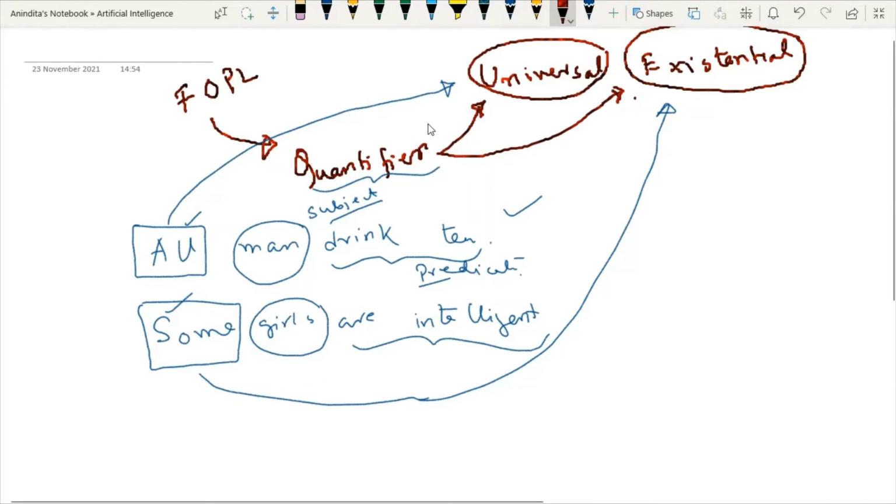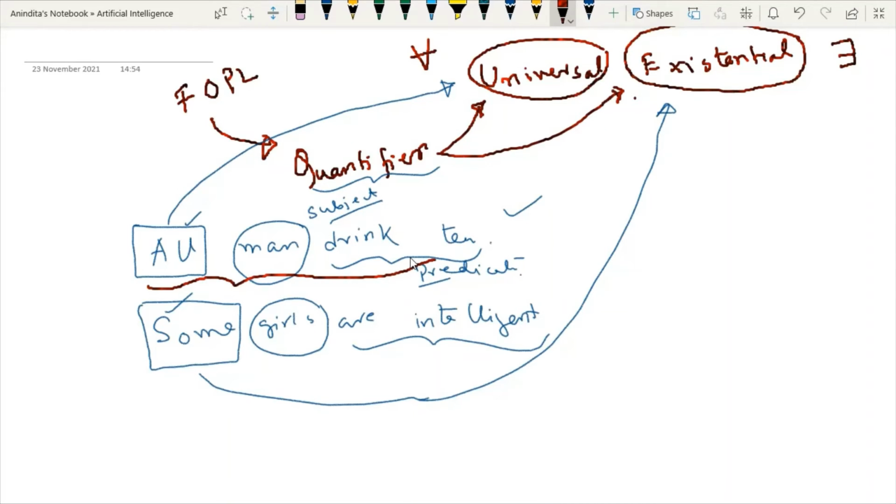Now the next question is, what are these symbols? Whenever I'm talking about the universal quantifier, the symbol will be this one, for all. And whenever I am talking about the existential quantifier, the symbol will be like this. Now, what is the concept of this quantifier? I will tell you. Let's consider this example: all men drink tea. How can I represent this using a quantifier? This is important, but first try to understand the meaning of this sentence.